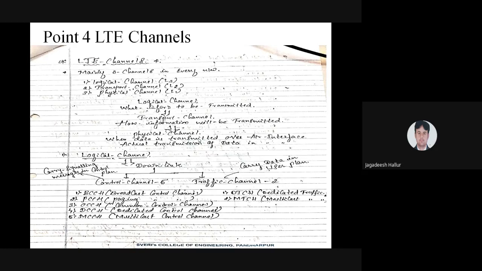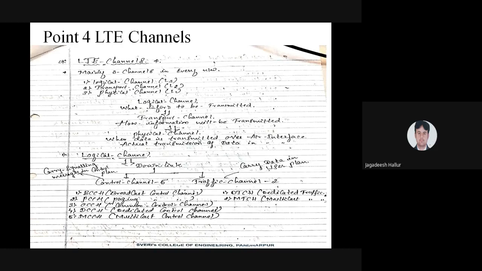The transport channel is how you are transporting the particular information, how the information will be transmitted. That is the functionality of transport. Transport is nothing but carrying one signal from one place to another place. You are transporting the particular information. That is the functionality of the transport channel: how information will be transmitted.